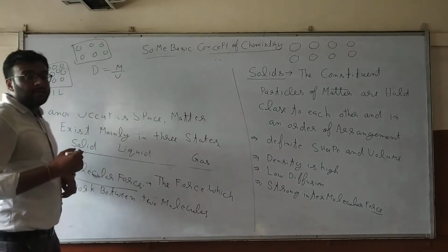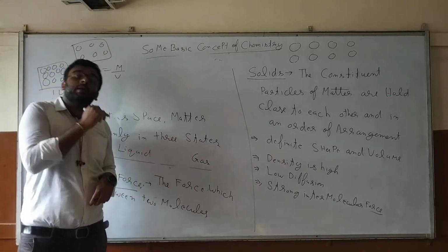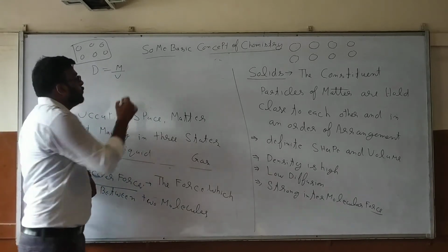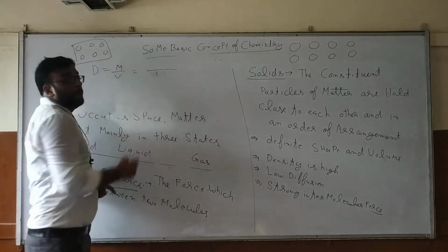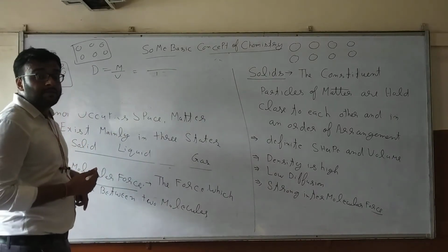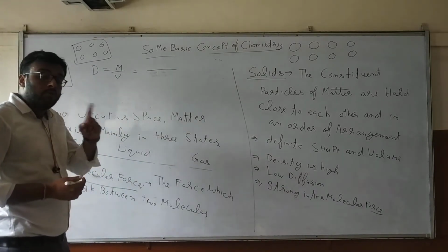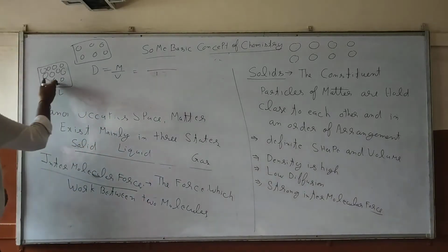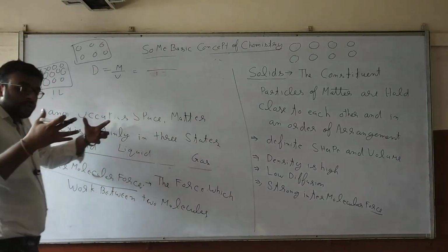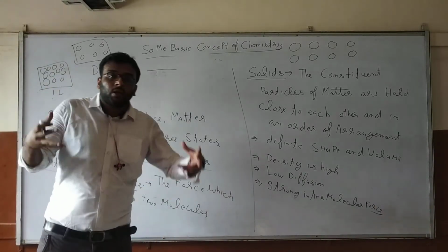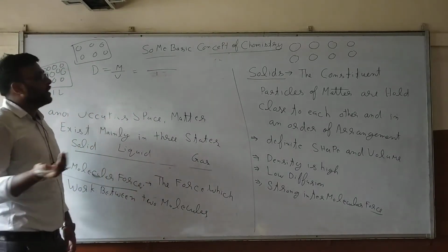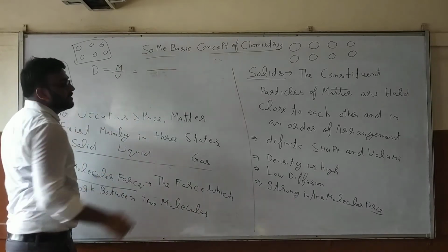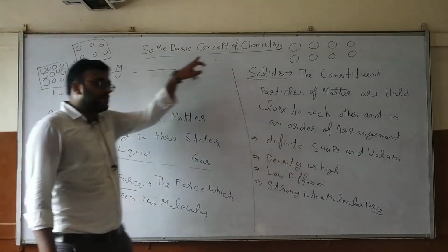Suppose in one class there are 10 students, and in the same class 20 students. The volume is fixed over here. Suppose we take the example of 1 liter. But mass is increased, because 10 students are fewer and 20 students are more. The number of students is like the mass, because particles are close together. That's why the mass is high. Density is high due to mass. Are you getting my point?